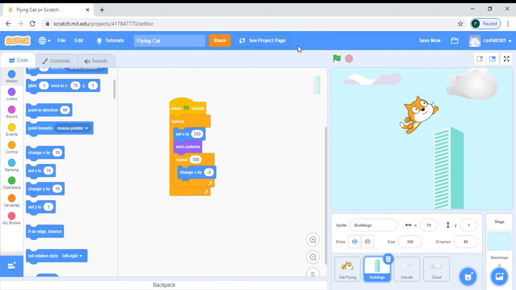So flying cat is ready. Let's test it. It worked. So our flying cat is ready.